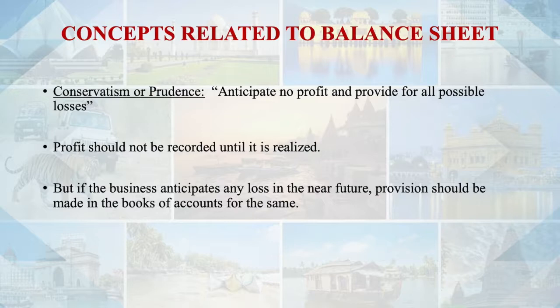A very good example of that is the provision for depreciation. We see that yes, in the near future you will be required to buy a new asset, and in future it will be very difficult to meet an expense of such a huge amount to buy a new asset. So what do we do? We are seeing an expense in the near future. So to meet those expenses, from the first year or from the time when we realize that, we start creating the provision. We start keeping aside money out of my profit to meet those expenses in my near future.